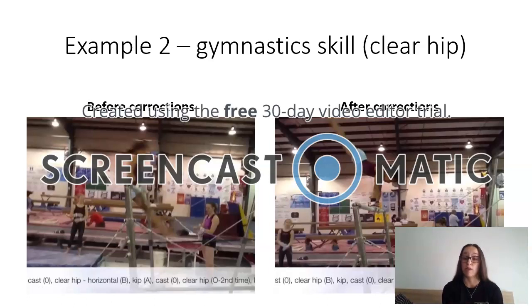Once it's ingrained in her muscle memory, it's locked into her long-term memory as well. So she'll be able to associate the two, like this skill, the clear hip to handstand, as well as her backward roller handstand on the floor, and chunk them together and know that they're the same. Doing it this way is also more procedural, and I know that a lot of gymnasts work in the procedural way. They know that there's an order, there's a sequence, and it works a whole lot better for them to understand. So the information processing theory works well in sport as well as in the classroom.